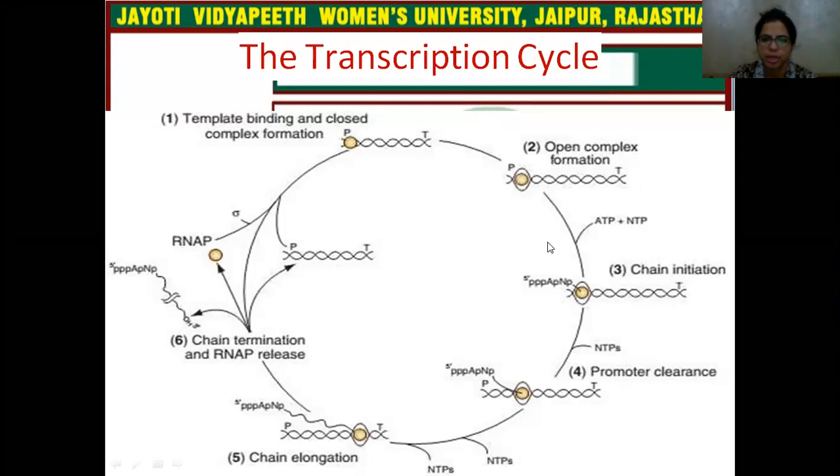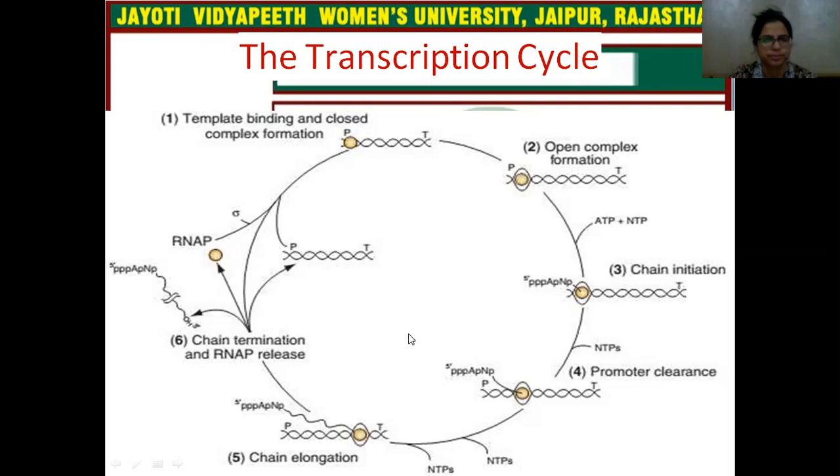ATP and NTPs come and chain initiation occurs, then more NTPs come and promoter clearance occurs, and then more NTPs, and finally chain elongation occurs, then chain termination and RNA polymerase is released. And that's how RNA is synthesized during the transcription cycle.